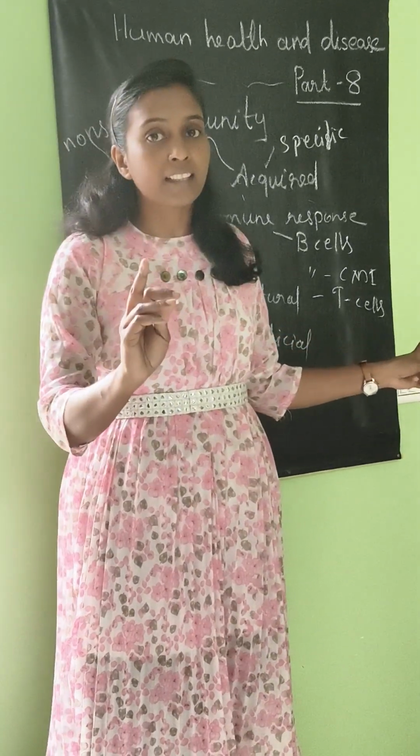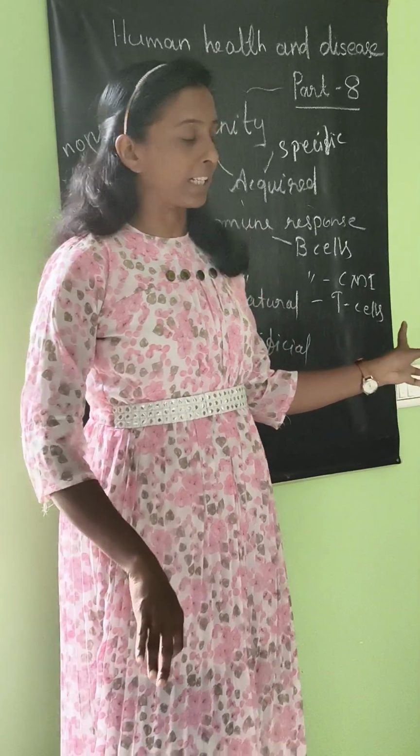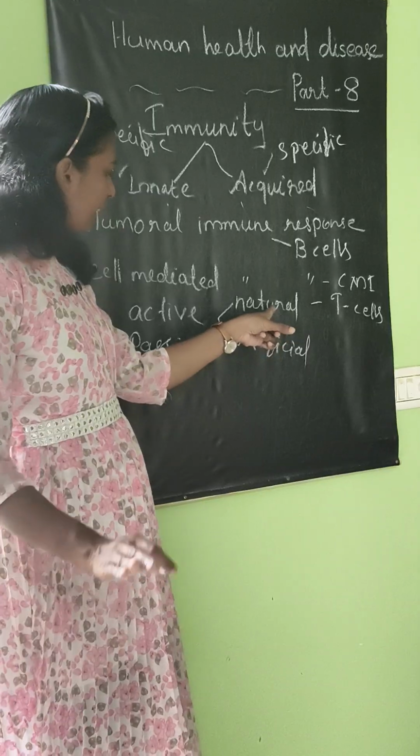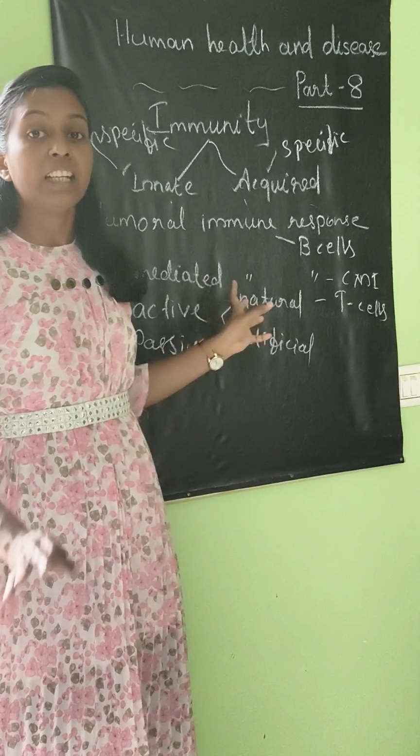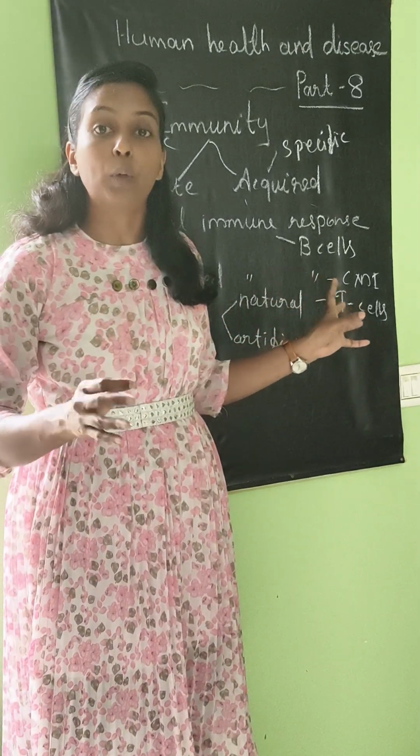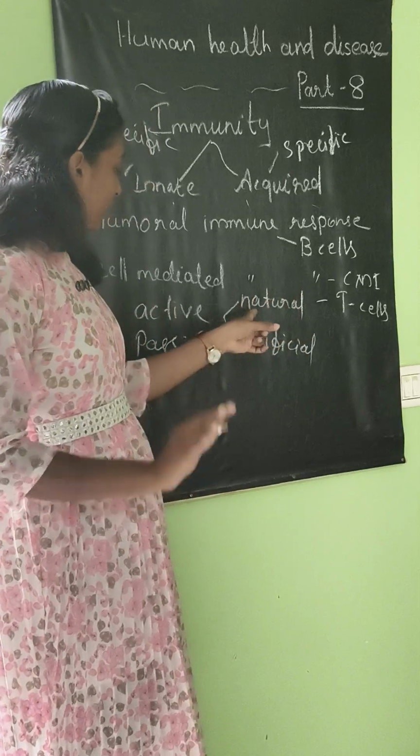In active immunity, the antibodies are prepared in the body. It takes some time. The response or the reaction will be slow. Antibodies are prepared in the body itself. So an example for natural active immunity is that the chickenpox virus makes antibodies in our body. That you can say is natural.